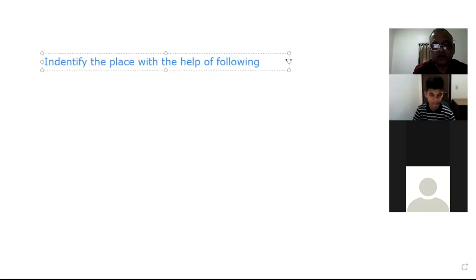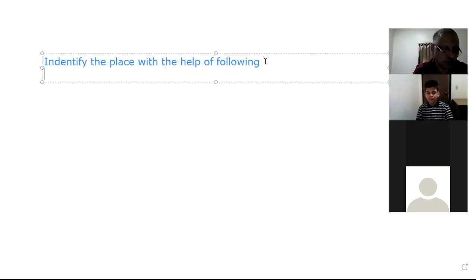Now I will see how much you understood. First point: a union territory of India.